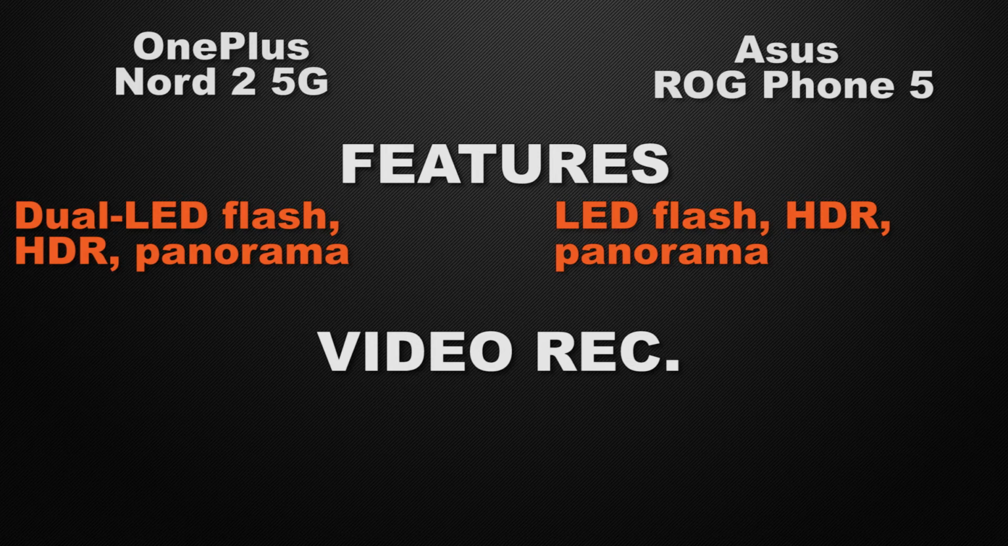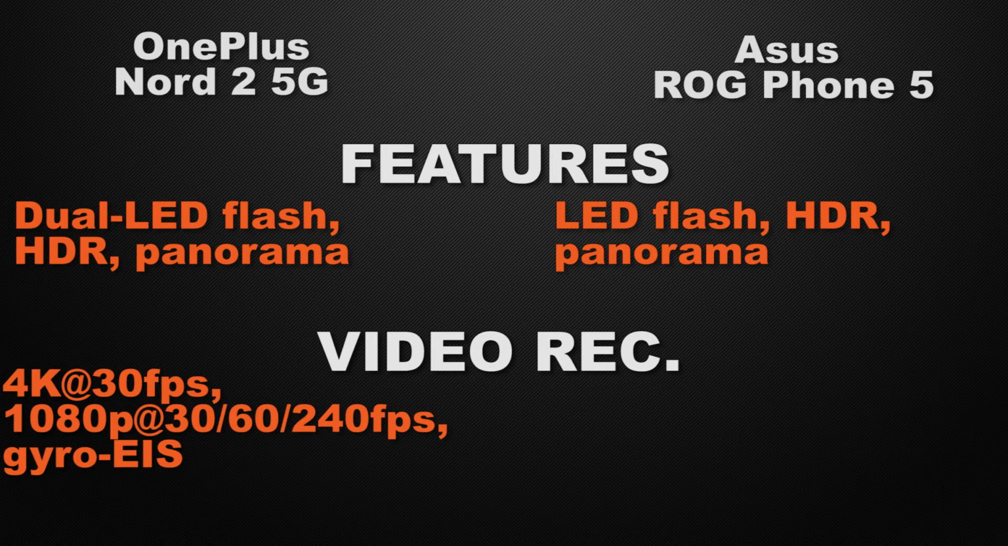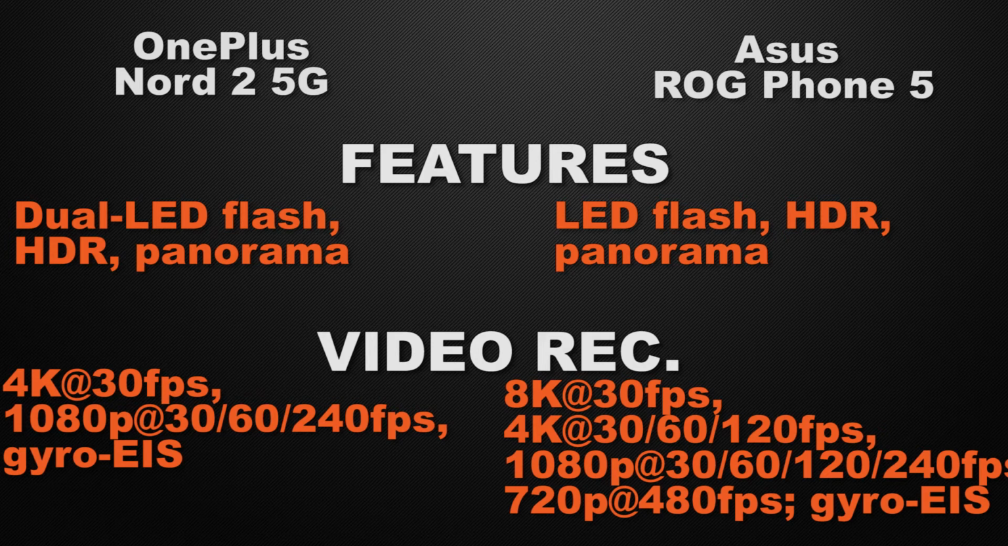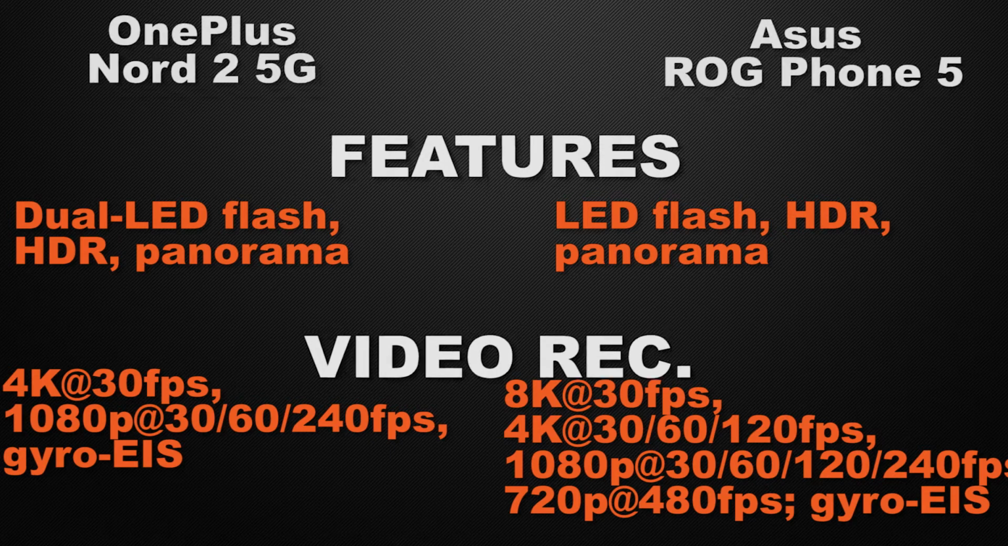And about the video recording options in their devices, Nord 2 can shoot 4K video max at 30 fps, Full HD video max at 240 fps with gyro electronic image stabilization, whereas ROG Phone can shoot 8K video max at 30 fps, 4K video max at 120 fps, Full HD video max at 240 fps with gyro electronic image stabilization. So without a doubt, the winner here is ROG Phone because it can record 8K video at 30 fps.